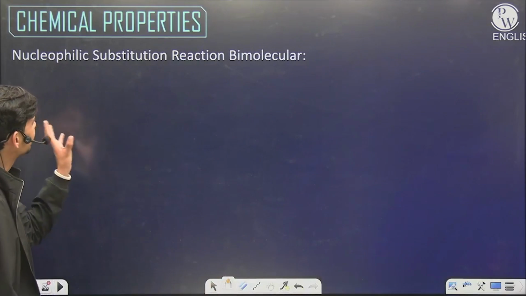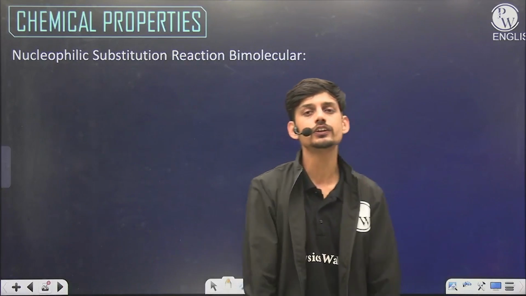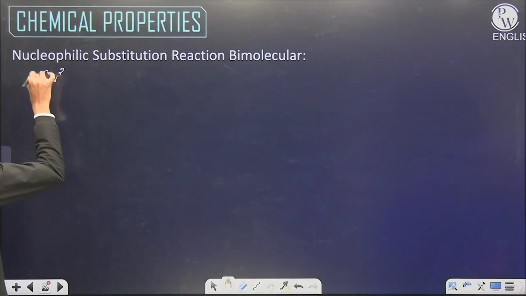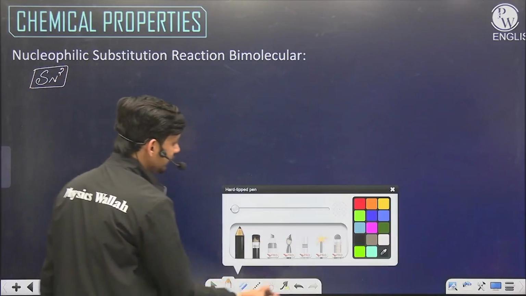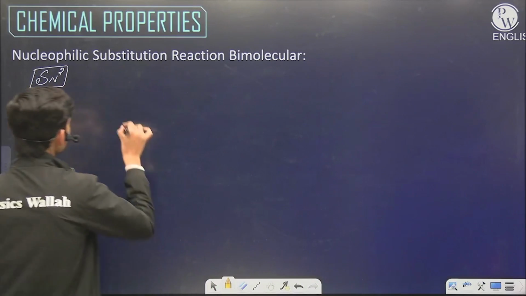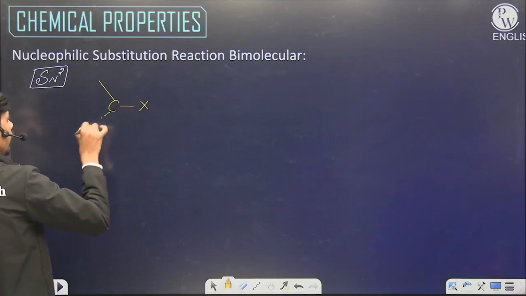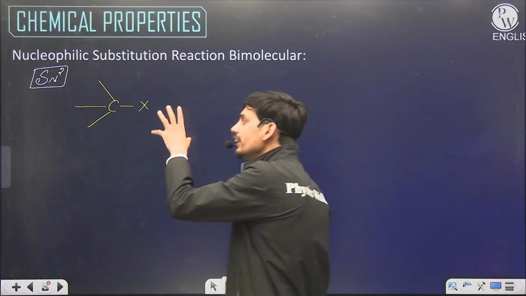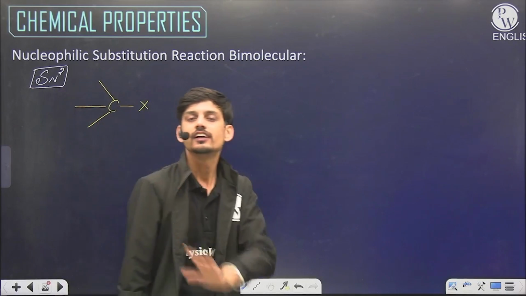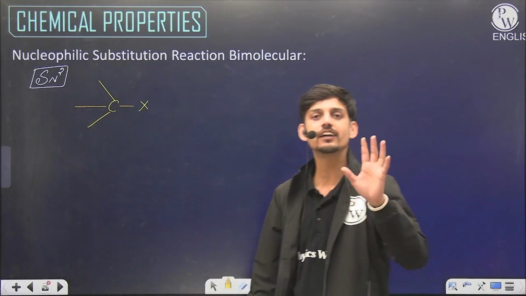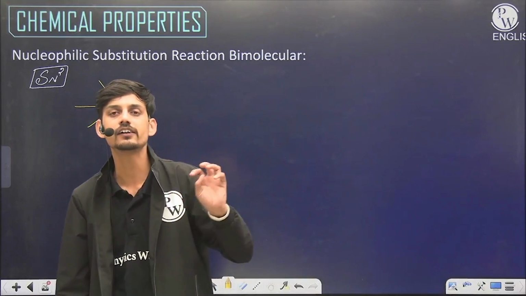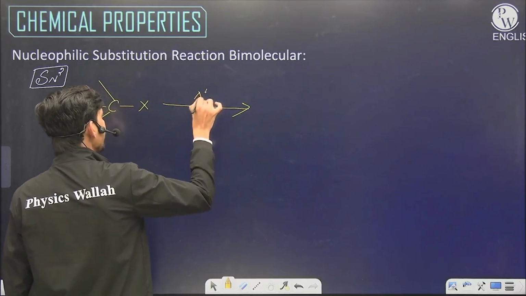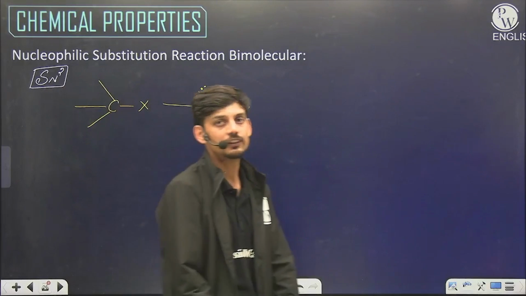Now let's see what SN2 is. Nucleophilic substitution bimolecular reaction, which is called the SN2 reaction. So what happens in the SN2 reaction? We have an alkyl halide, and this halogen does not want to go from here. It's saying I will not leave this carbon atom, I will stay here forever. That means the bond is strong, the attraction is strong. But a nucleophile comes and says I will remove it, I will separate it.